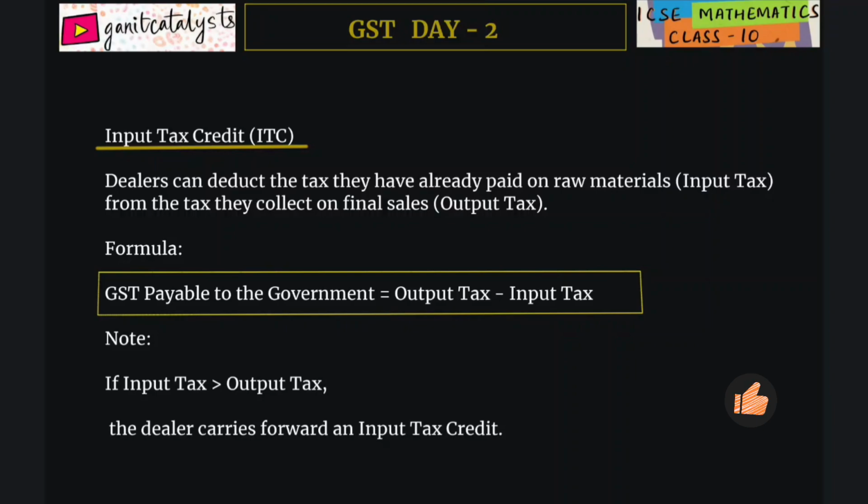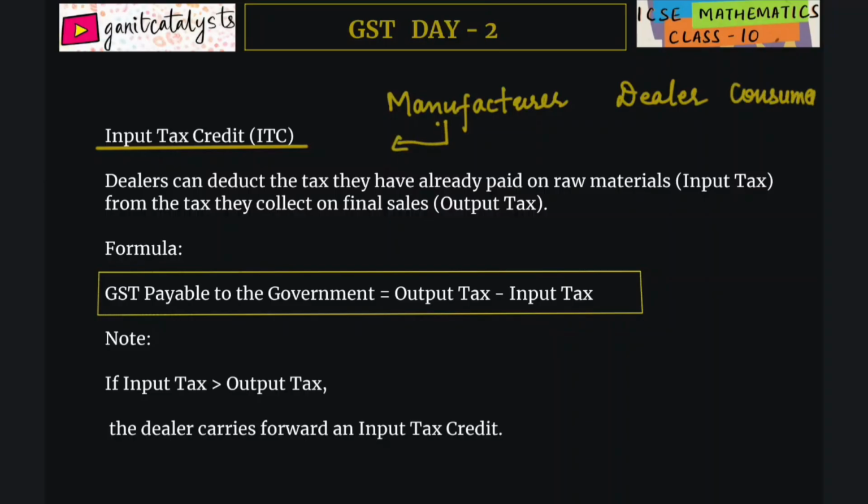Next comes input tax credit. A dealer can deduct the tax which they have already paid on raw material. Suppose there is a manufacturer, a dealer, and a consumer. The tax which the dealer paid for buying raw material is input tax, and the tax the dealer finally gets from the consumer is output tax.